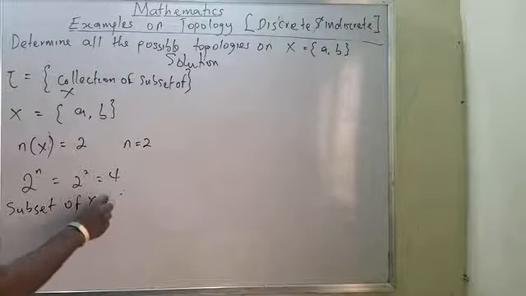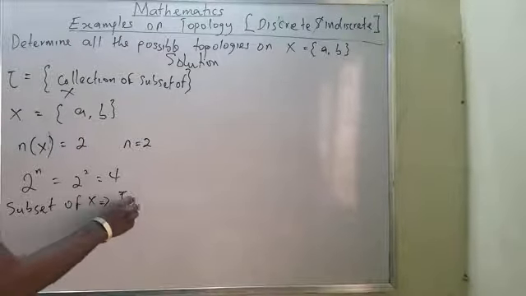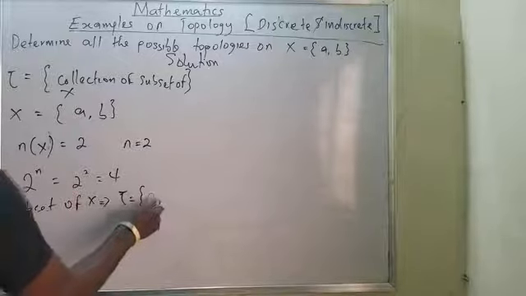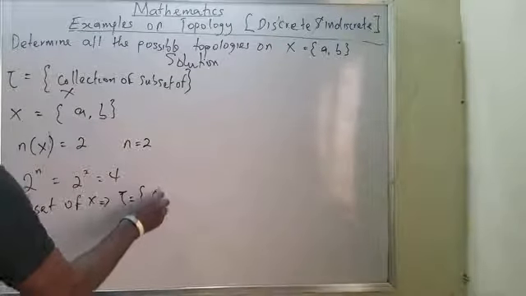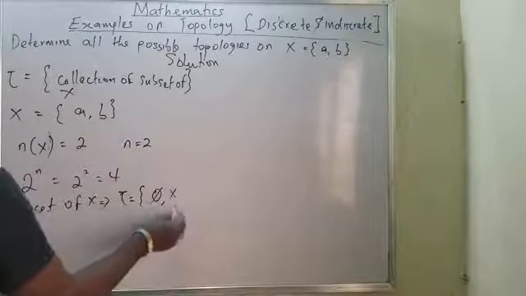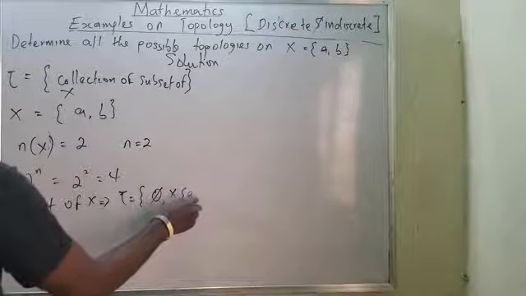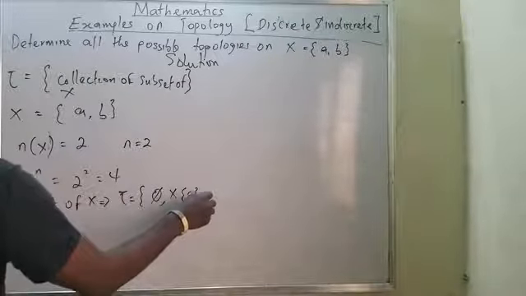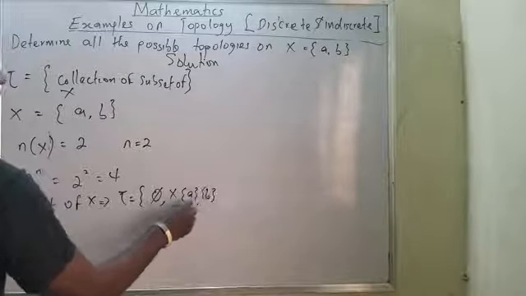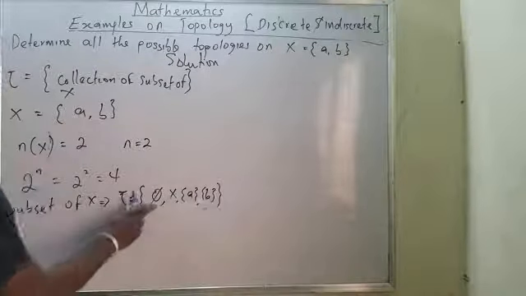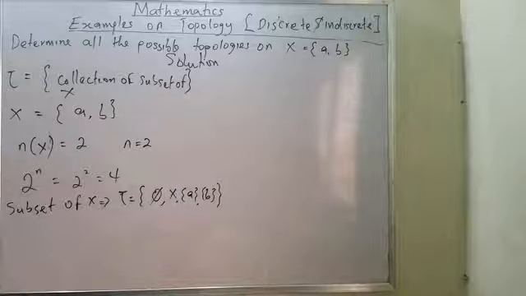Let me quickly choose. It also implies the topology will be equal to the empty set, the given set, and the singleton sets, and yes, they are all. Can you see 1, 2, 3, 4? That is what I mean by 4.